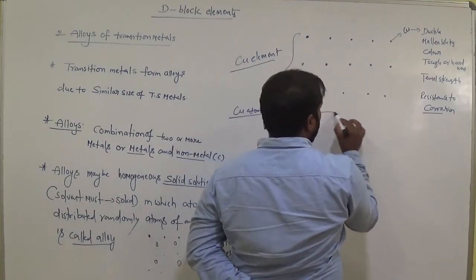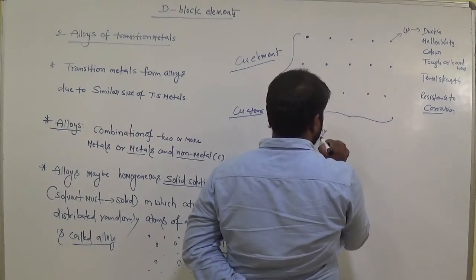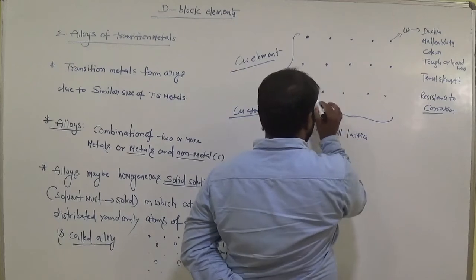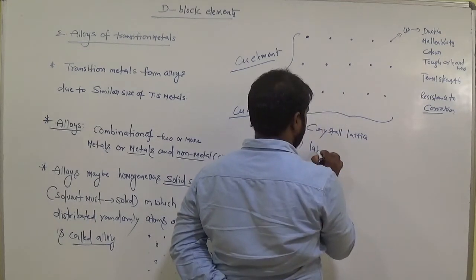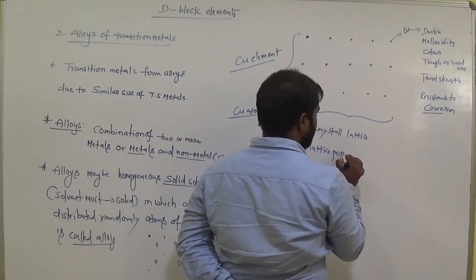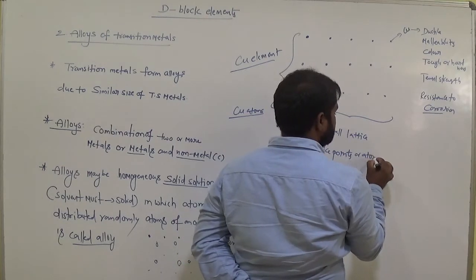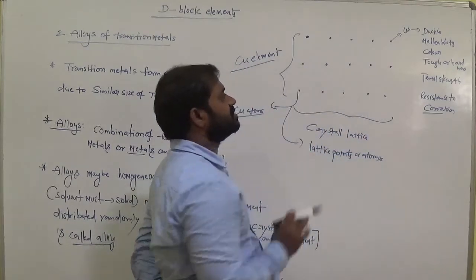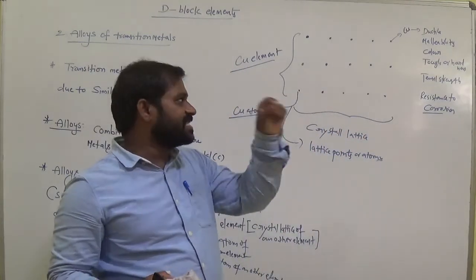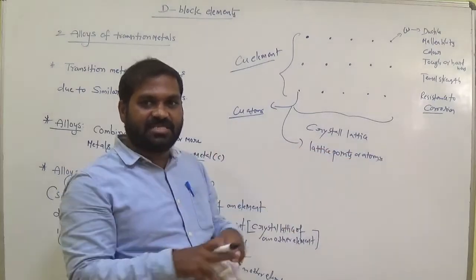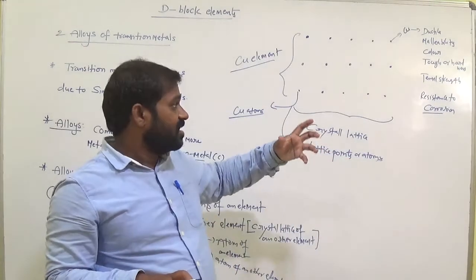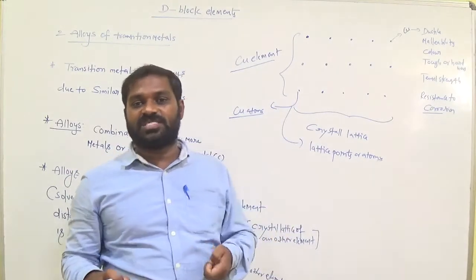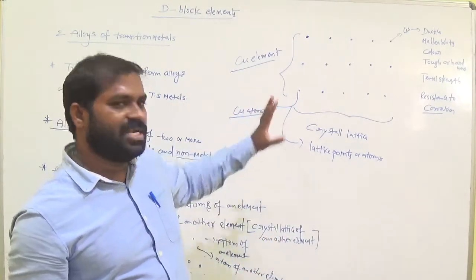Now this arrangement is called the crystal lattice, and these are called lattice points or atoms. Now copper has some properties here. Ductile means it can be drawn into wire, malleability means it can be made into thin sheet, and it has some hardness, and tensile strength means it is strong, and resistance to corrosion means it can prevent corrosive nature. So it has some original properties.